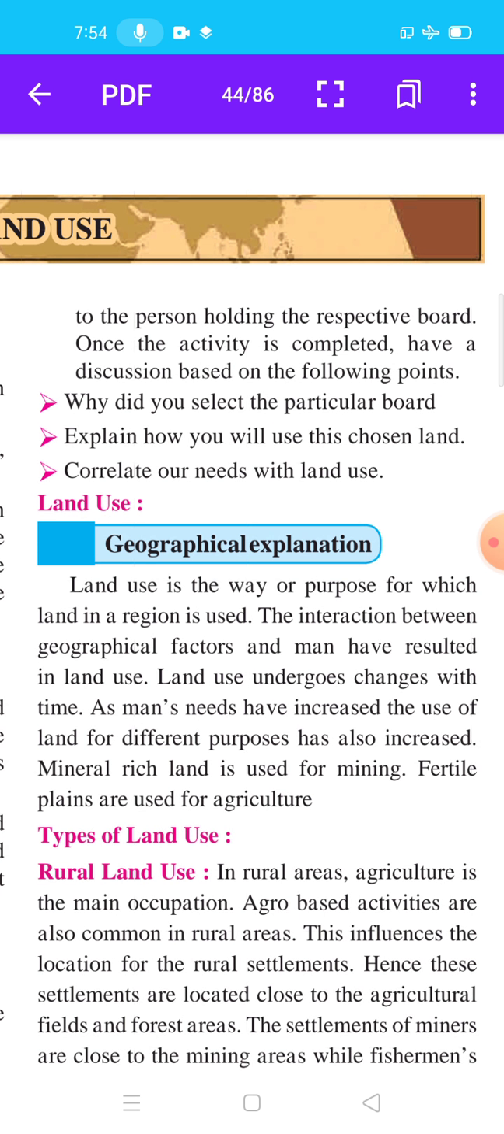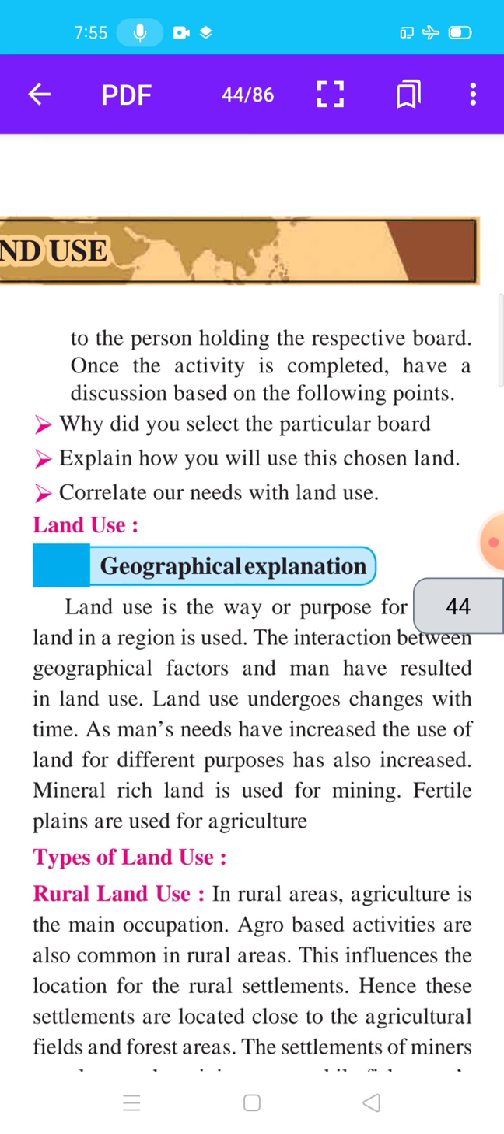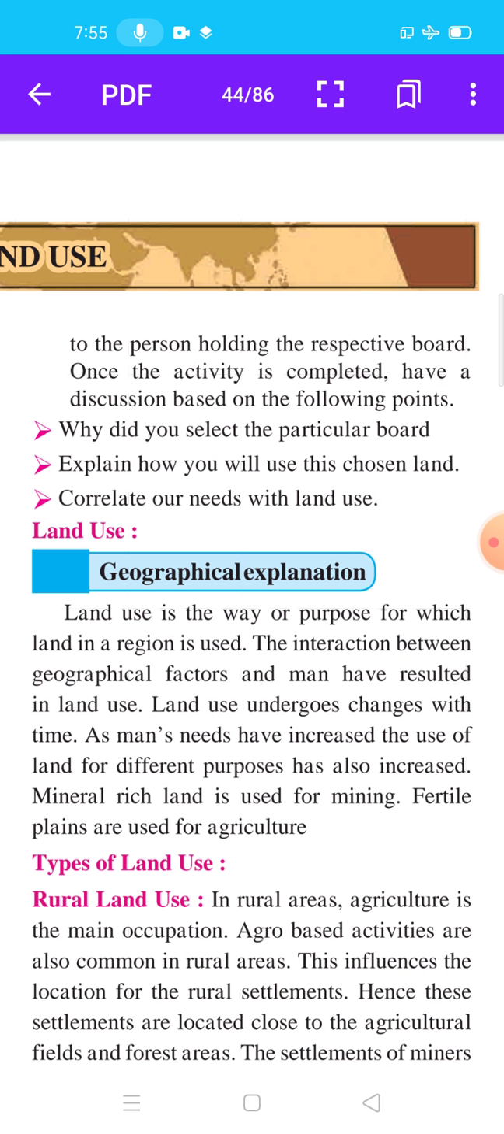Each student will pick up one sheet. Write on the sheet: shop, garden, bank, utensil, factory, school, bungalow, residential building, mall, hockey field, cinema house, hospital, bus stop, port, airport, swimming pool, badminton court and reserved forest. Each student will pick up one sheet and, as per land use category, stand close to the person holding the respective board. Once the activity is completed, have a discussion based on the following points.